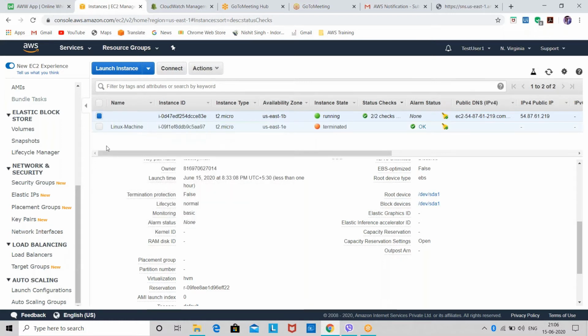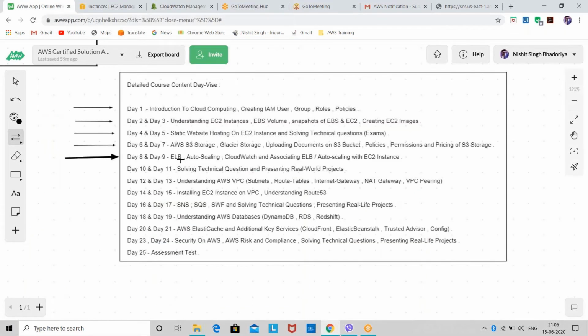Okay. So I hope you guys have understood ELB, auto scaling, CloudWatch, and how we can associate ELB and auto scaling with EC2 instances with CloudWatch. So I'll write here with CloudWatch.